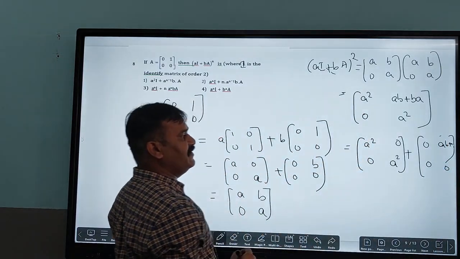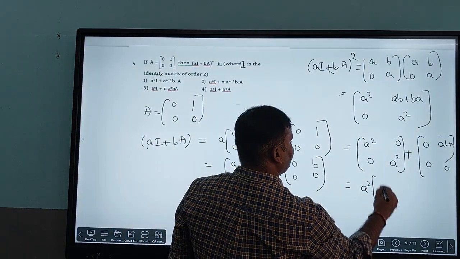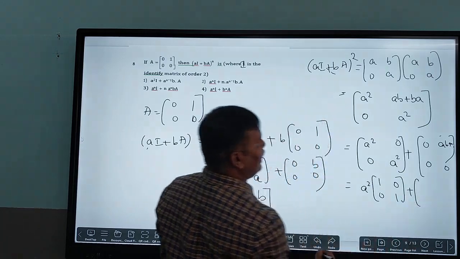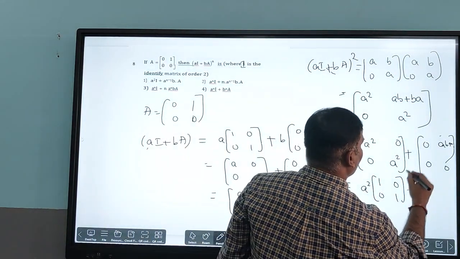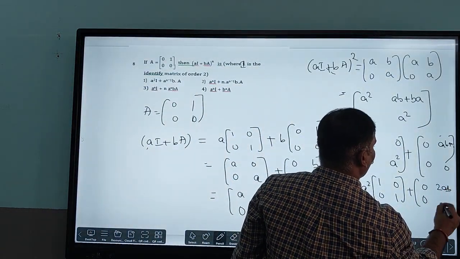So when I write it in this form, obviously I'll get A squared as the common factor, that is A 1 0 0 1, plus, and in this one I can consider AB + BA, that is nothing but 2AB, that is 0 2AB 0 0.